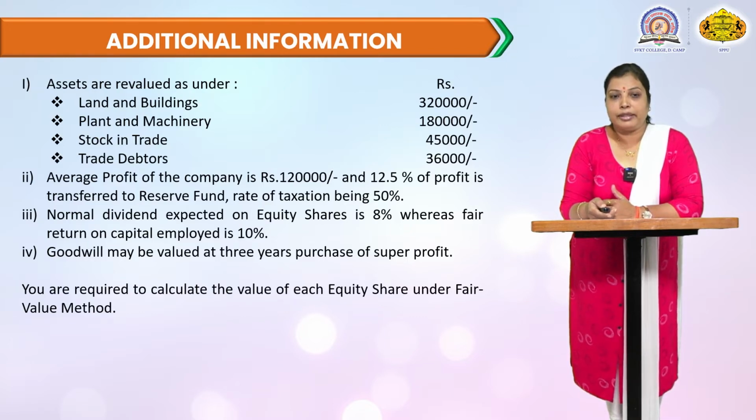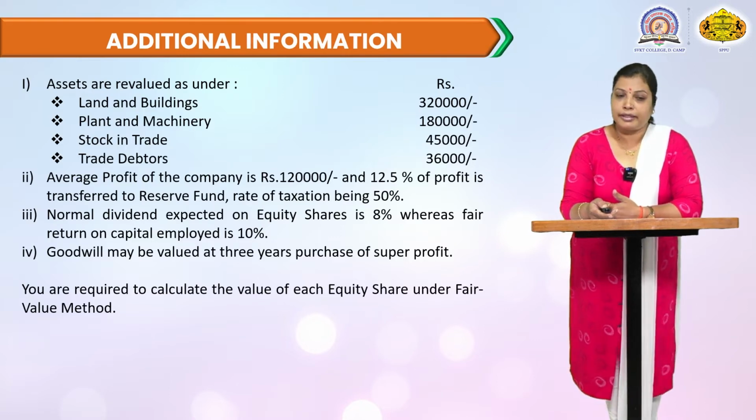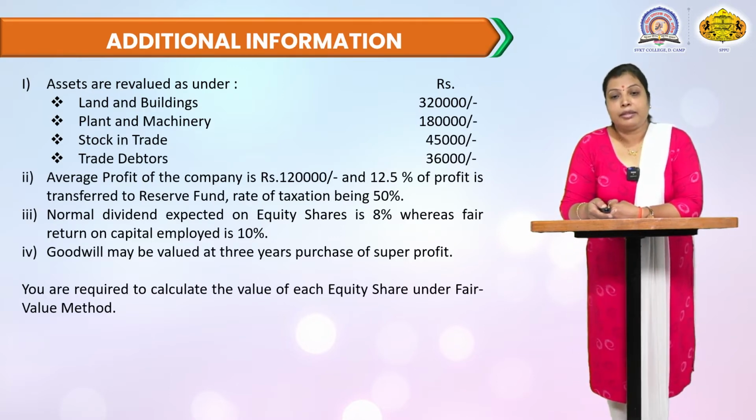It means we calculate the total assets realized, that is land and building, plant and machinery, stock in trade and trade debtors. This is the realized amount. Average profit is also given in the problem. The rate of transfer to reserve fund is 12.5% and the taxation rate is 50%. The normal dividend expected on equity shares is 8% and the capital employed rate is 10%. Goodwill is also calculated here from super profit, at 3 years' purchase. Now we turn to solving the practical problem.